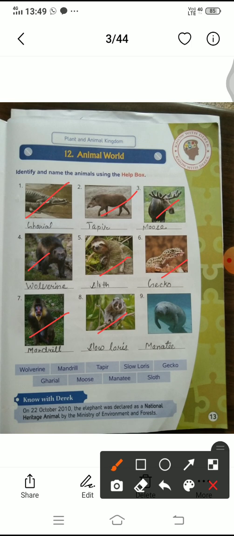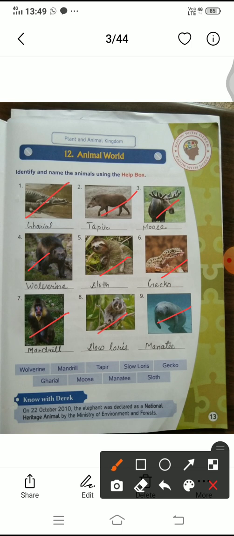Slow lorises are a group of several species of nocturnal primates. Another one, the last one, is the manatee. Manatees are large, fully aquatic, mostly herbivorous marine mammals, sometimes also known as sea cows. Okay dear, now I hope you understood the animals in the pictures on this page.